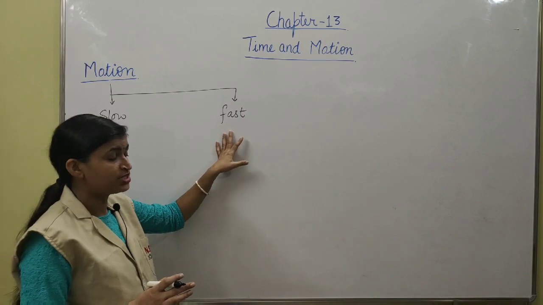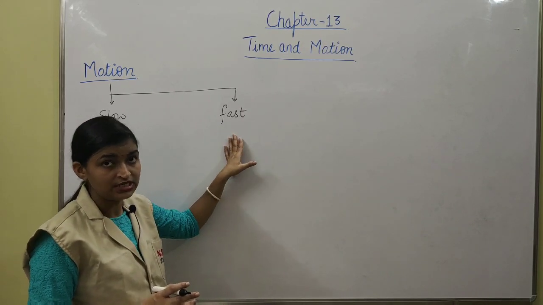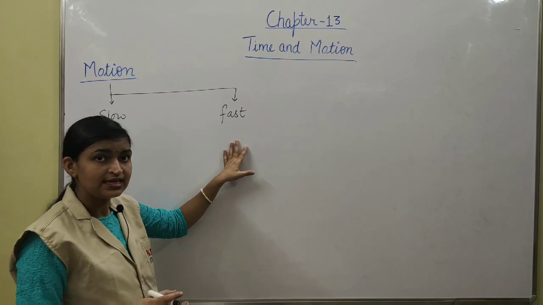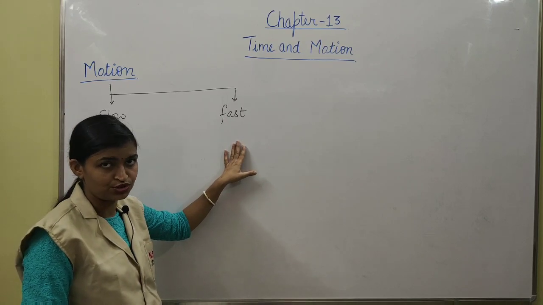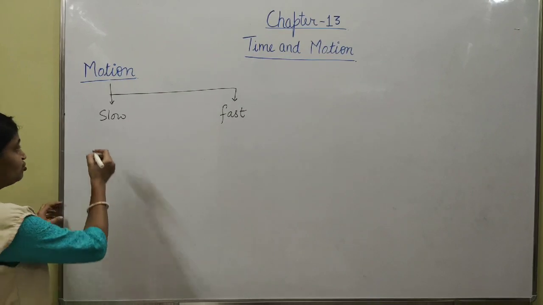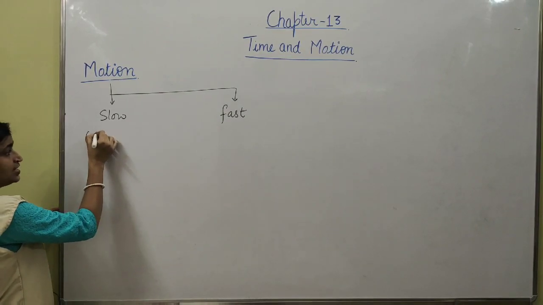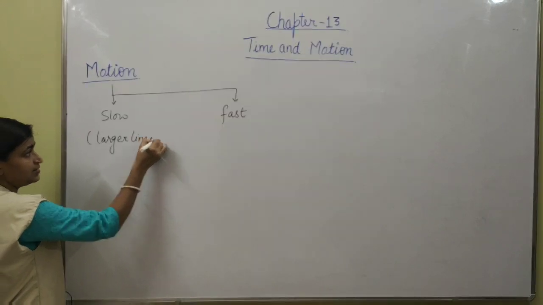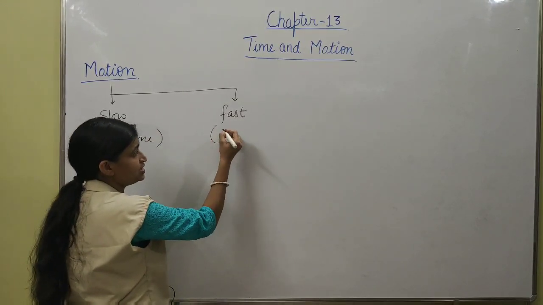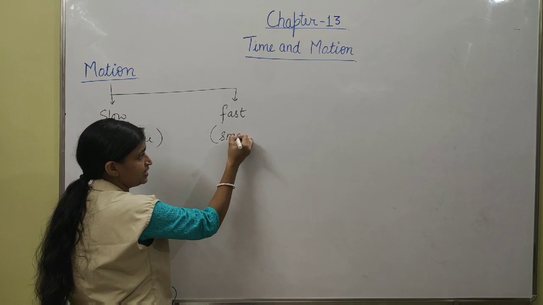But if an object is covering the same distance in a small amount of time, that will be fast motion. So slow motion takes larger time, whereas fast motion takes smaller time.